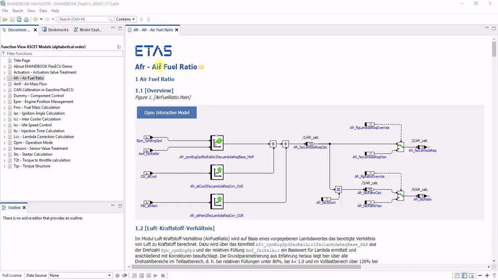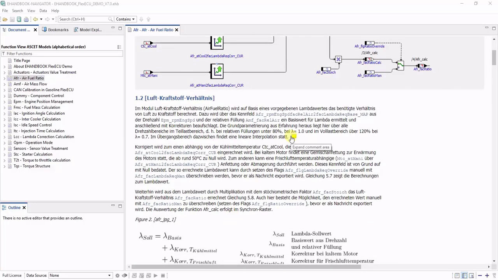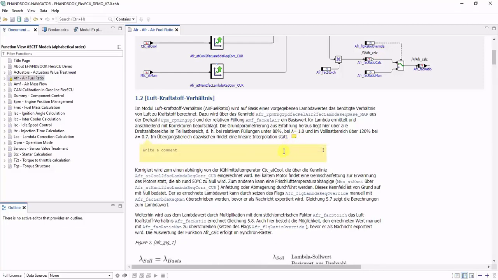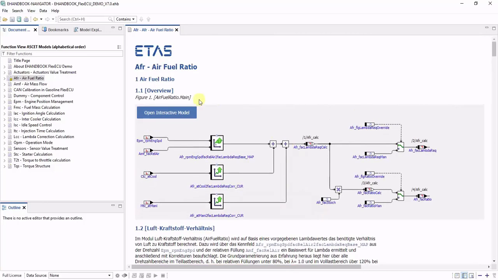When you inspect the ECU software documentation in eHandbook and hover with the mouse over the content at specific places such as headings, but also paragraphs, you will find a small sticky note icon that you can also click on. In the text field, you can write a personal note for future reference. So let's take a couple of notes here as an example.